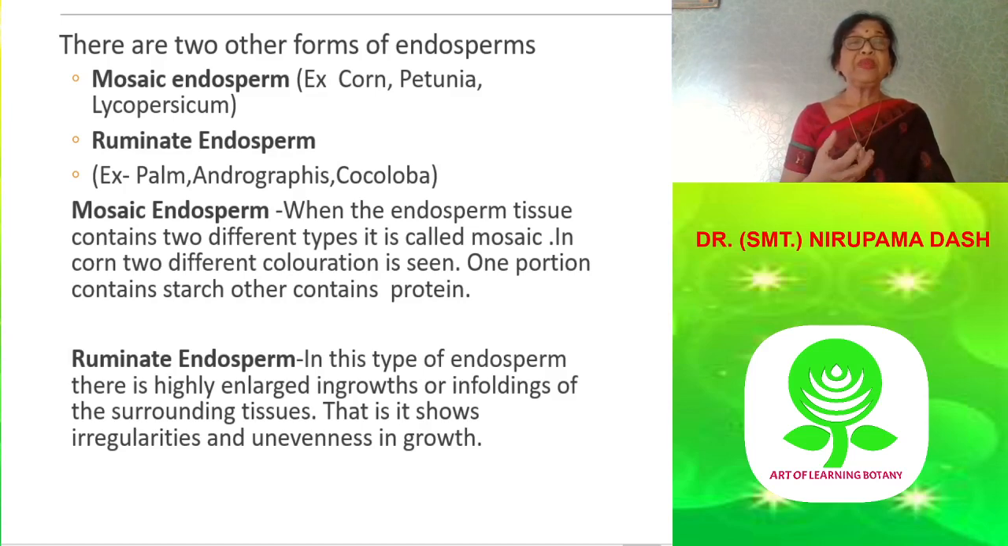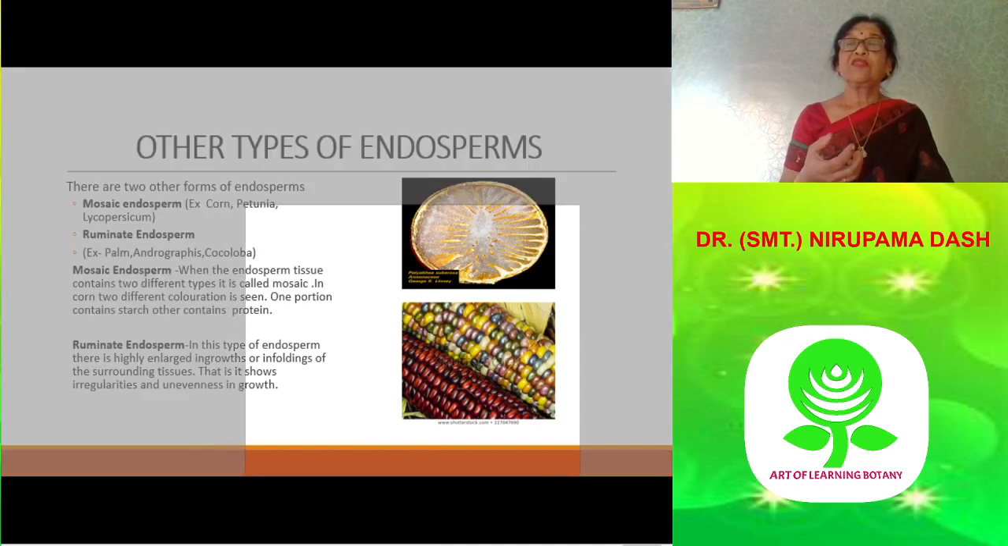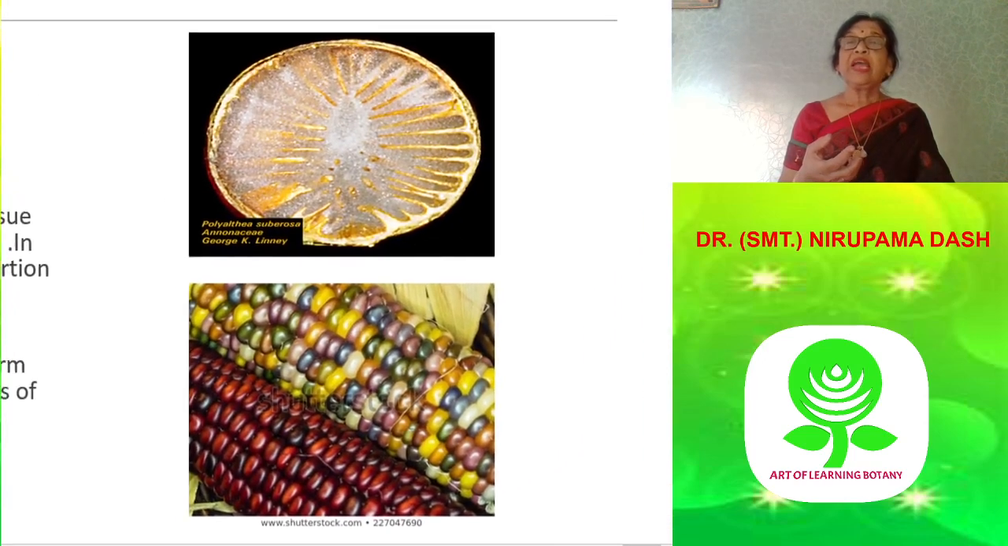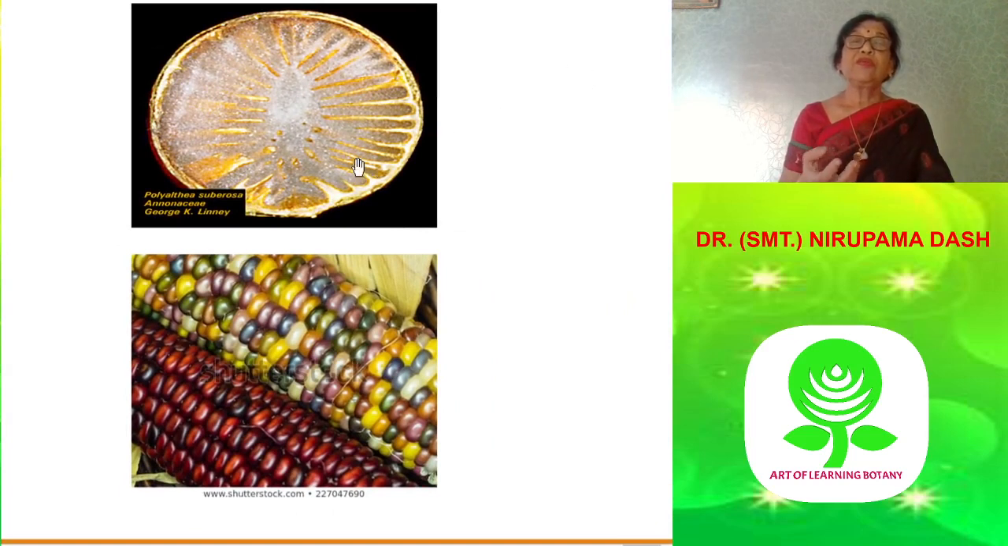Then coming to the ruminant endosperm, this is also a very peculiar type. Here the endosperm is uneven, due to infoldings, and the infoldings may be from the seed coat or from the growth of the endosperm itself. It shows teeth-like structures like ruminants, and that's why it is called ruminant endosperm. It is found in palms and also in Coccoloba.